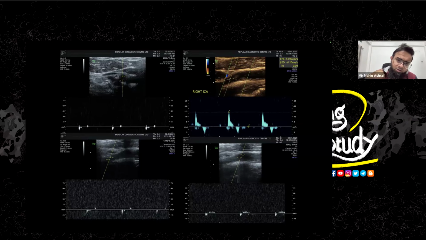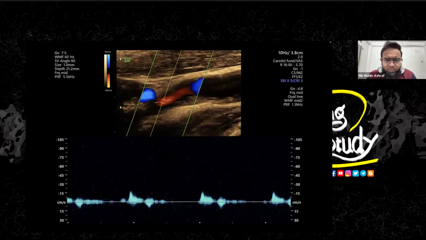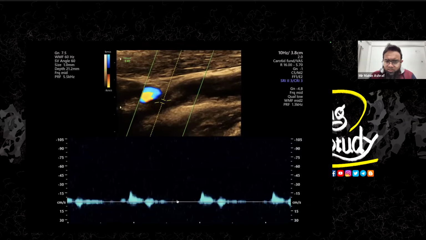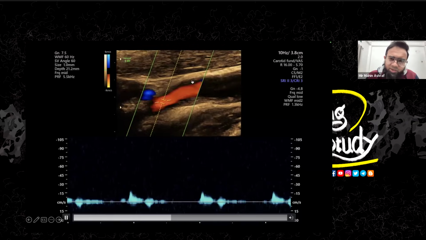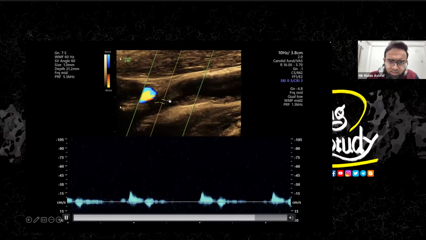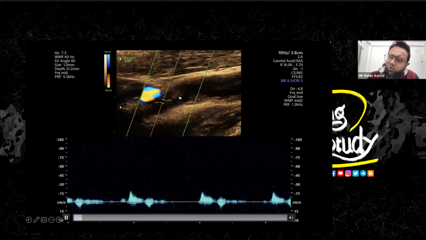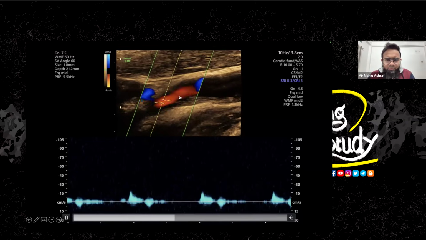So it's getting backward. This is a bidirectional flow indicating distal severe stenosis or occlusion. Let's look at some videos. We took a sample from here, and you can see this type of flow. It's not moving, okay. But if you look at the B-mode image here, you can see some visible flow here. Let's look at that part.